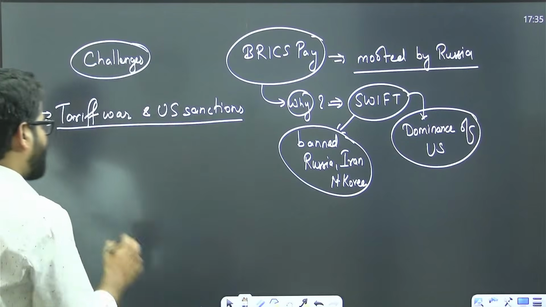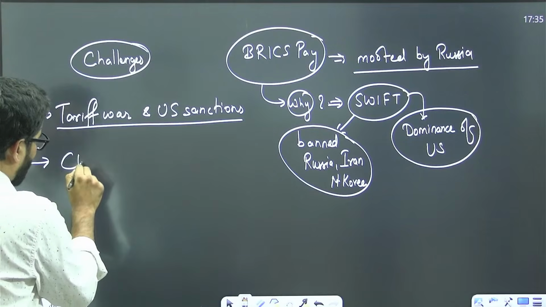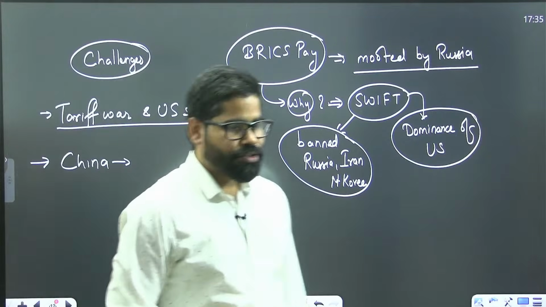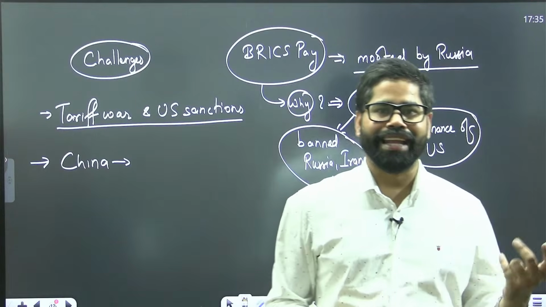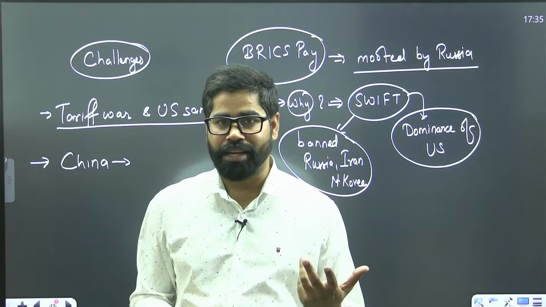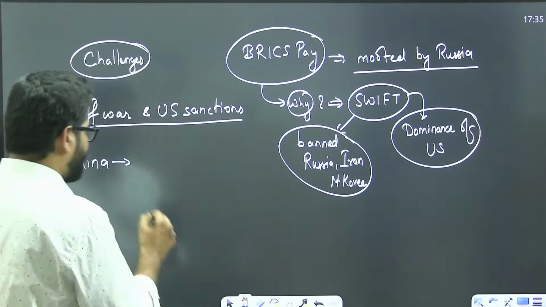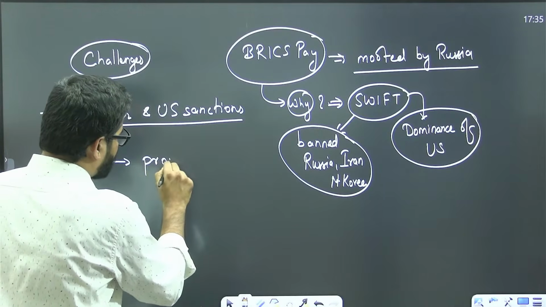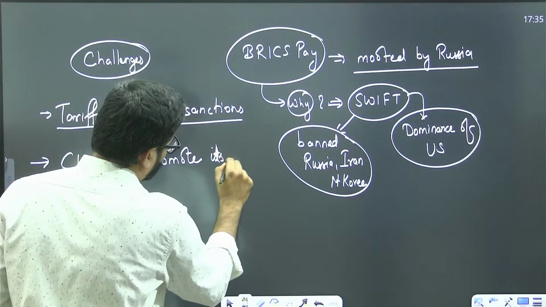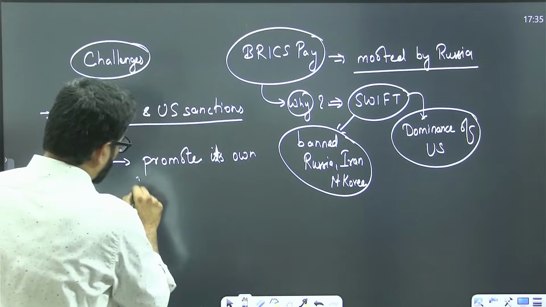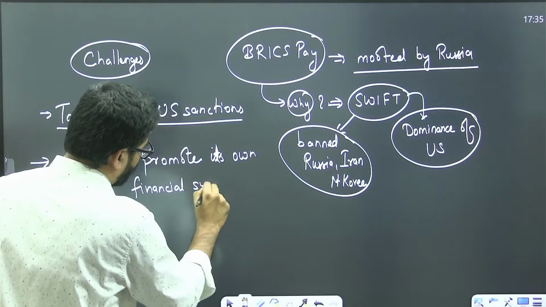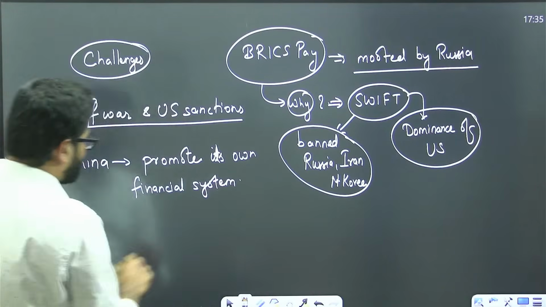Then there is also another part. China. When we look at this, China is trying to have its own influence. China is trying to have its own financial system. China wants to promote its own financial system. So that is also one part.